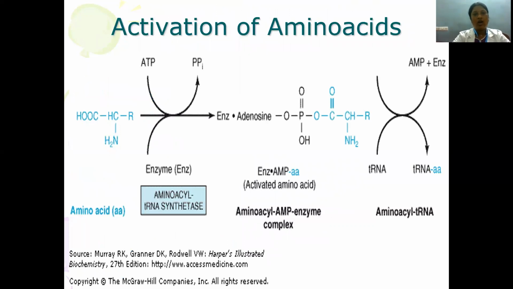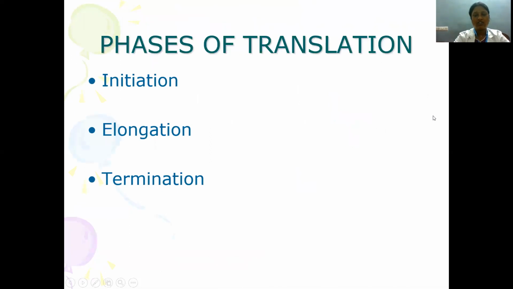An amino acid will be activated by the enzyme amino acid tRNA synthetase. Activation means phosphorylation of the amino acid. So a phosphate group will be attached to the incoming amino acid, making it activated with the help of the enzyme amino acid tRNA synthetase. Ultimately we get an amino acid tRNA. The incoming amino acid, after getting phosphorylated, will be attached to the tRNA, forming amino acid tRNA. This is the activation of amino acid.